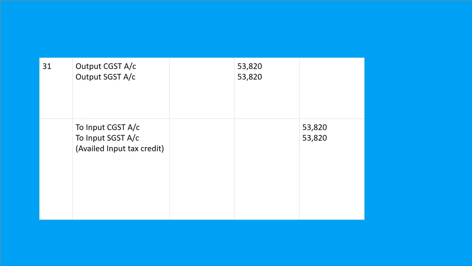Fine, same amount. So we are here to avail input tax credit, or we can say GST settlement. We can also write that input CGST and SGST set off against output CGST and SGST. Fine, understood?